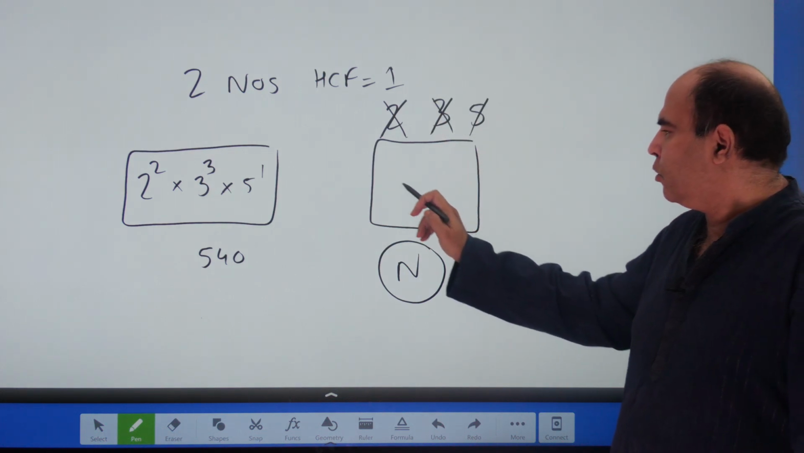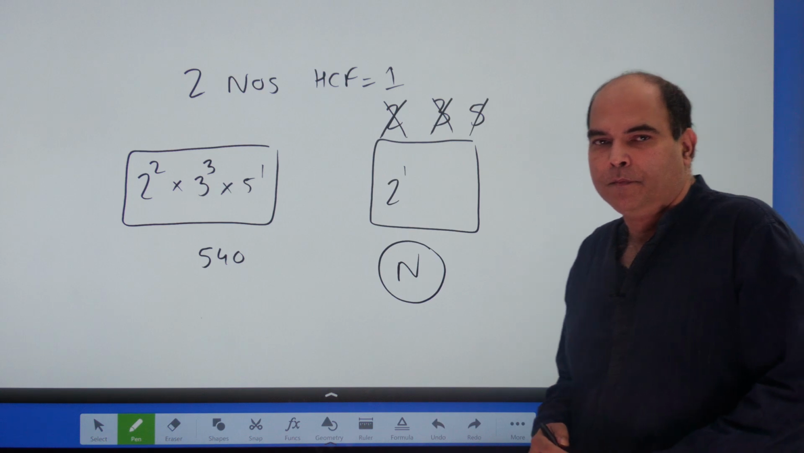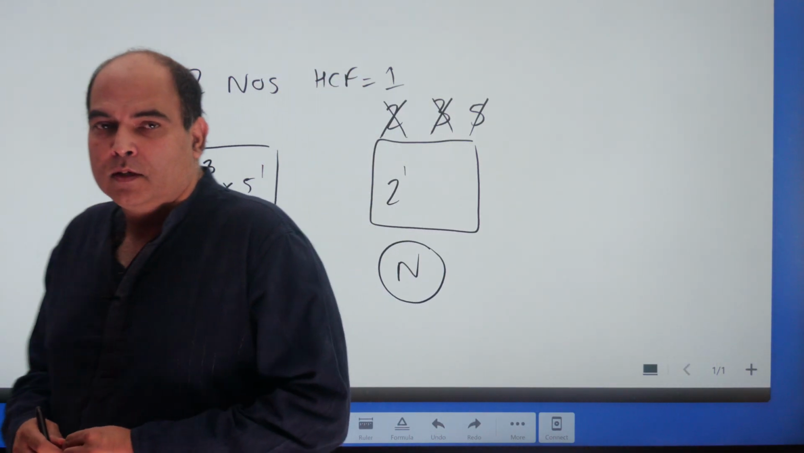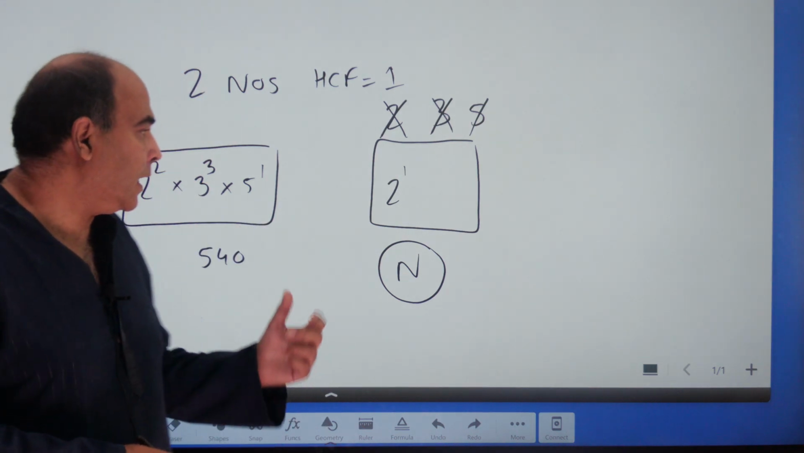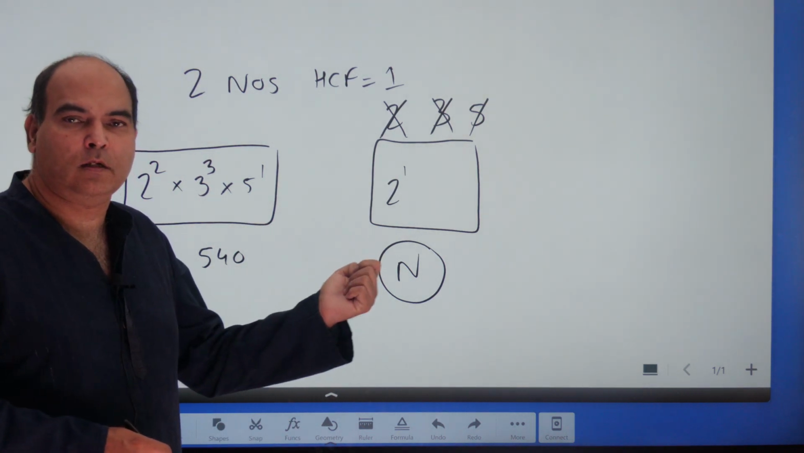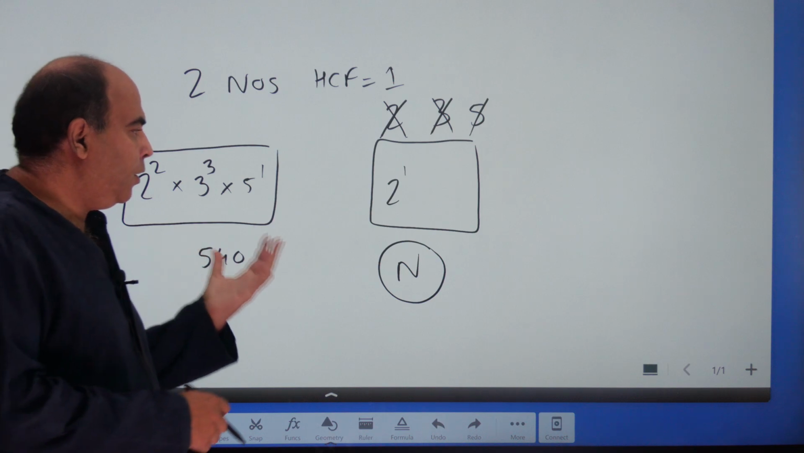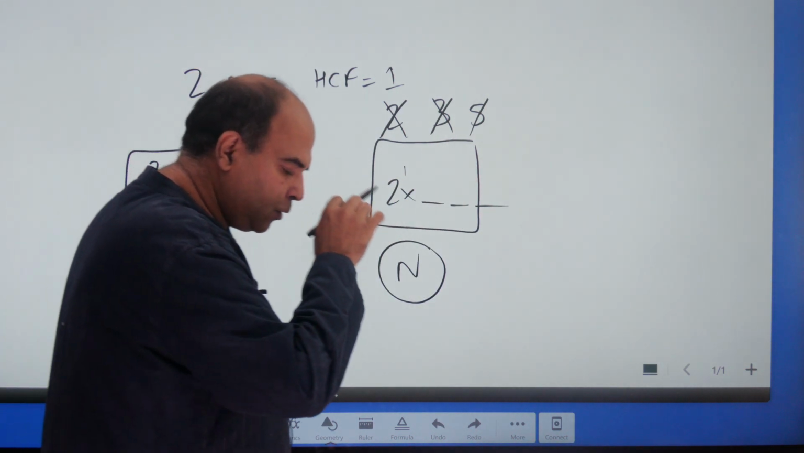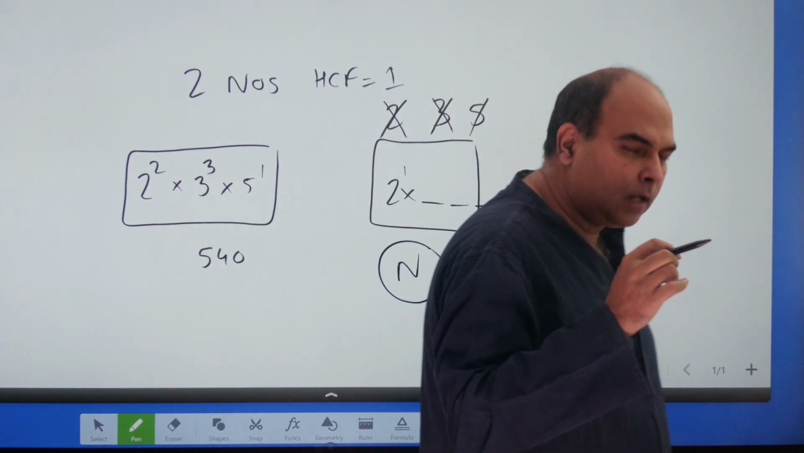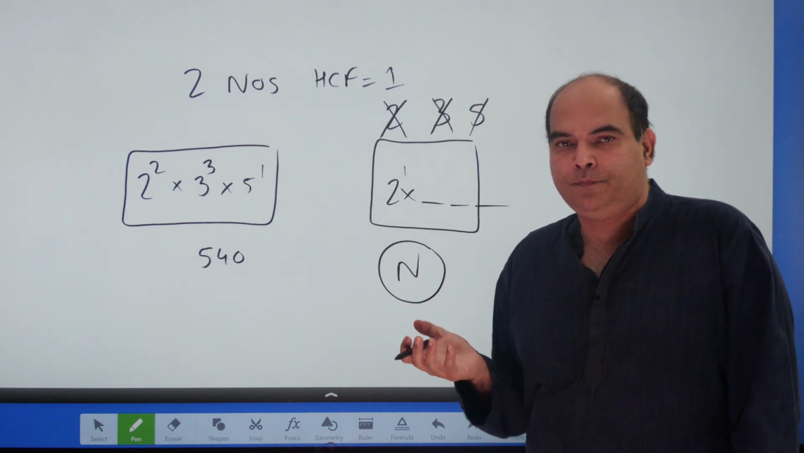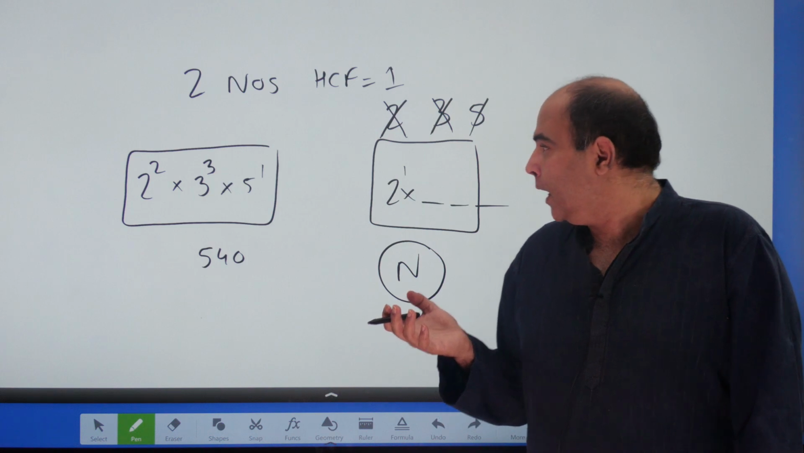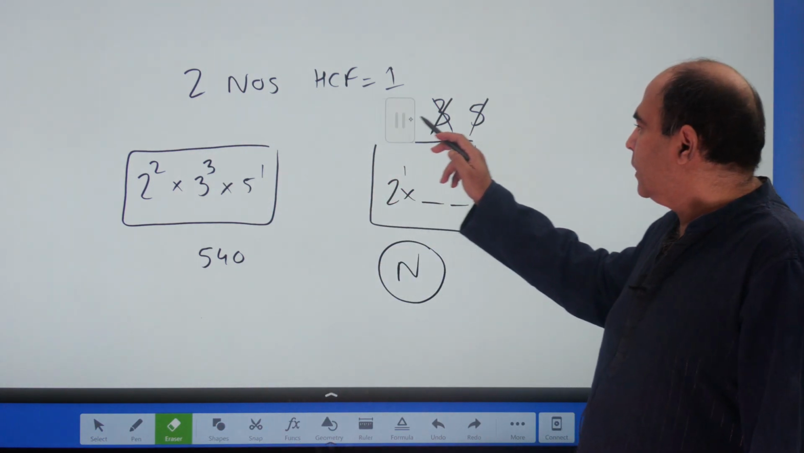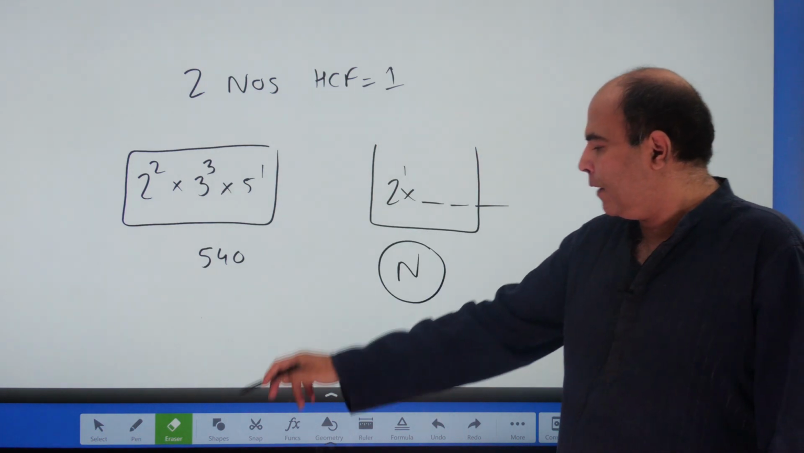Because the moment you put a 2 raised to 1 here, for example, remember the HCF principle? How do you take HCF from the standard forms of numbers? You take the common prime factors with the lowest available power. So the moment you have a 2 raised to 1, the HCF of these two numbers ceases to be 1.